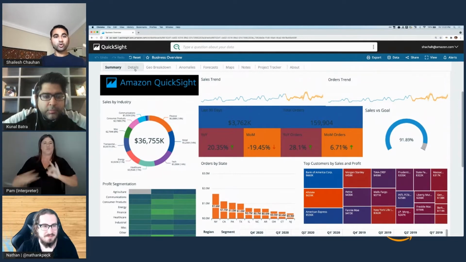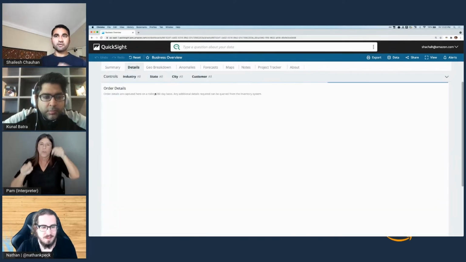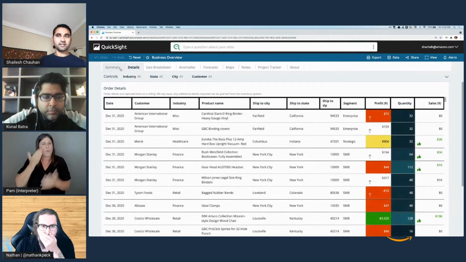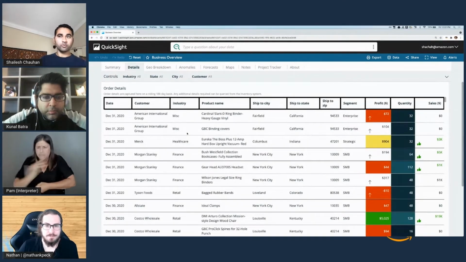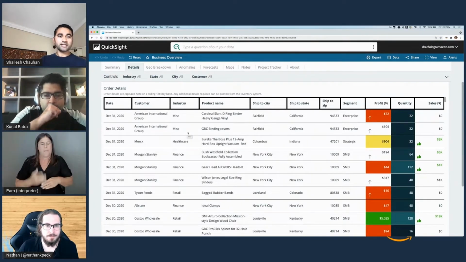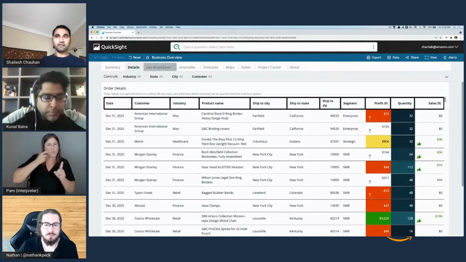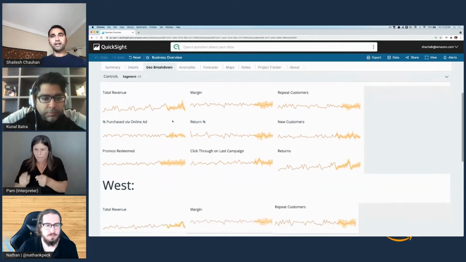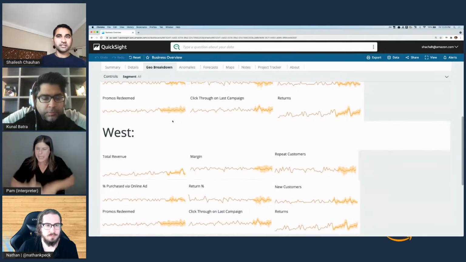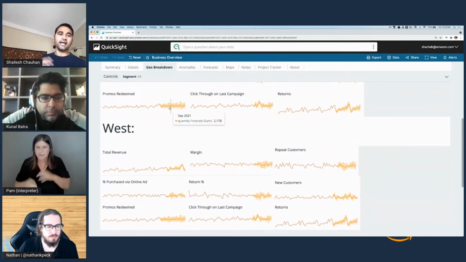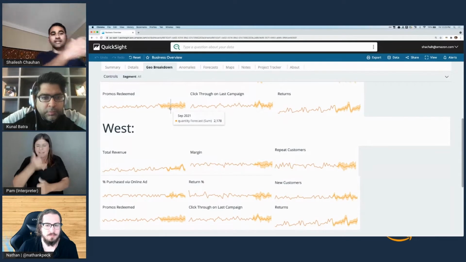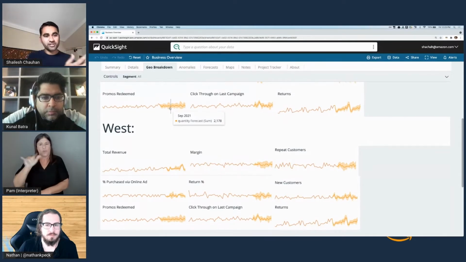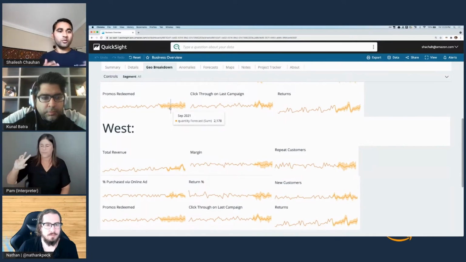You can also go deeper down, in details. If I want to find out how my business as a summary is doing, now it breaks it down by what are the customer details and the product details, right? And if I want to break that down by geography, I can do that by segmenting by different regions, east and west. So this is what an end product of your data sitting in something like Redshift will look like. So this would be the end product.